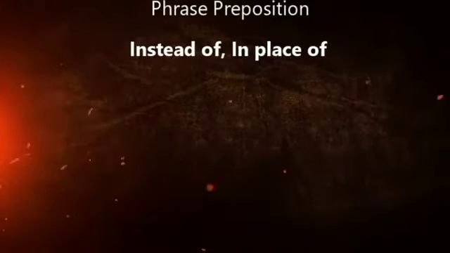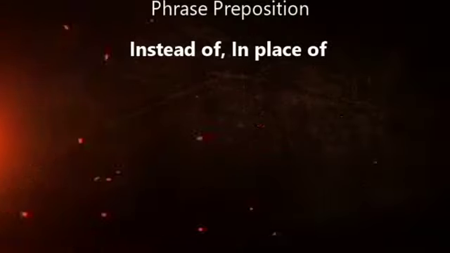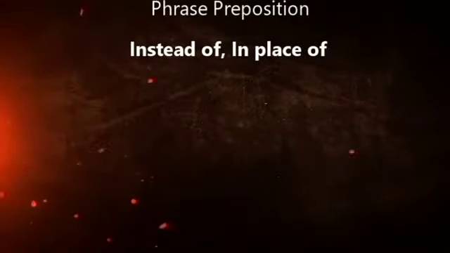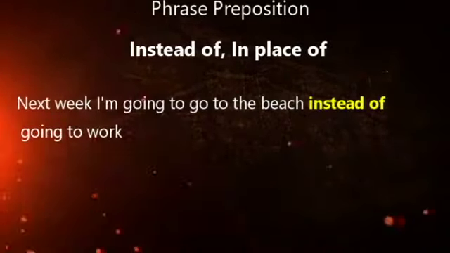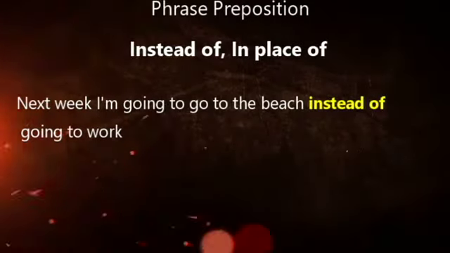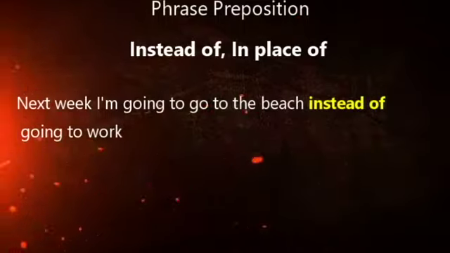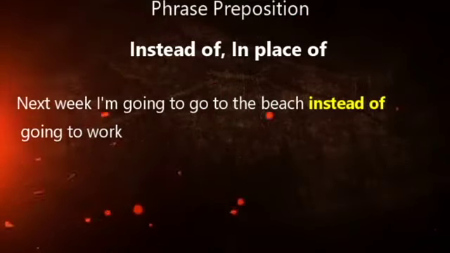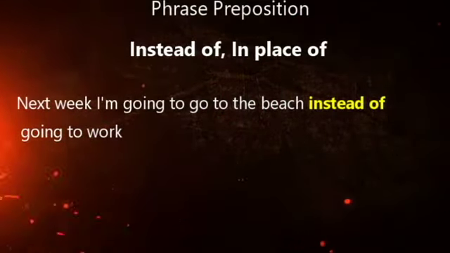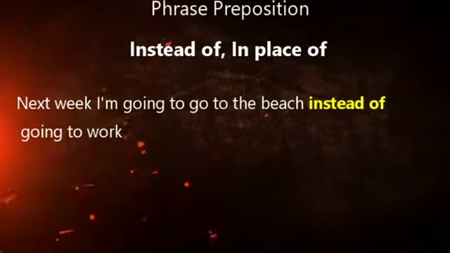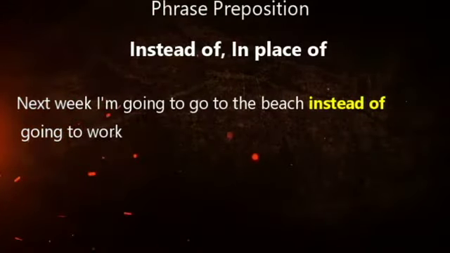Fourth one, instead of, in place of. It is used to replace the events. See this example. Next week I am going to the beach instead of going to work. So, instead of, in place of, these phrase prepositions are used to replace the events.